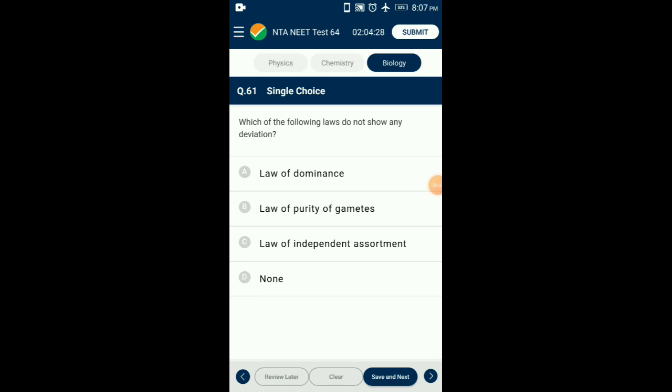Question number 61. Which of the following laws do not show any deviation?